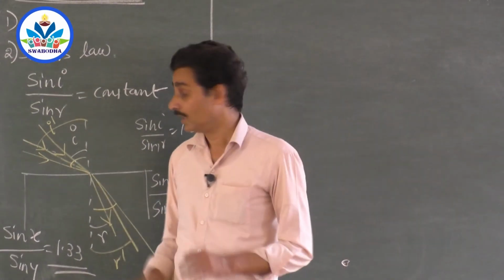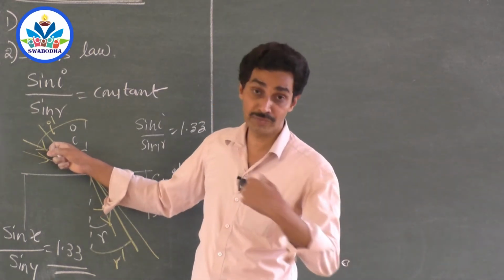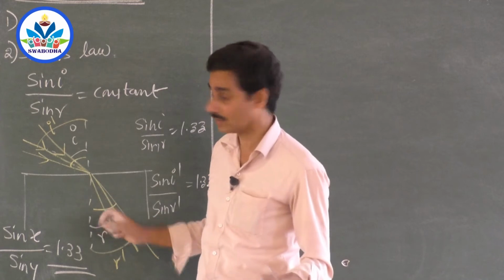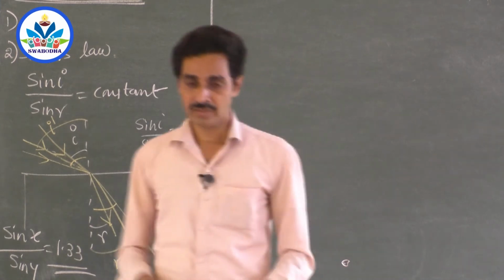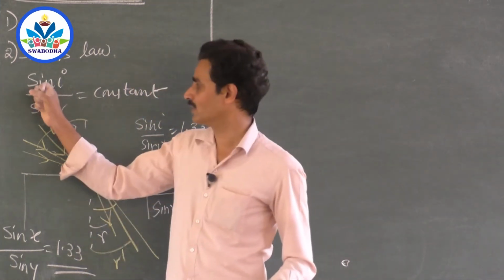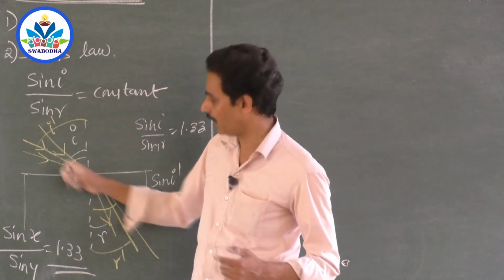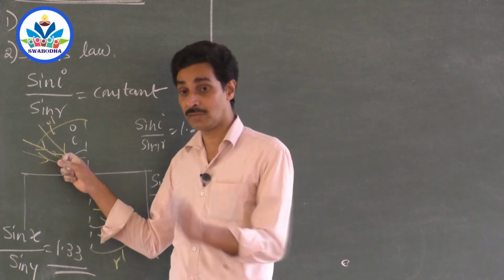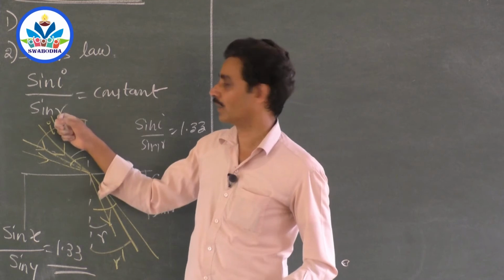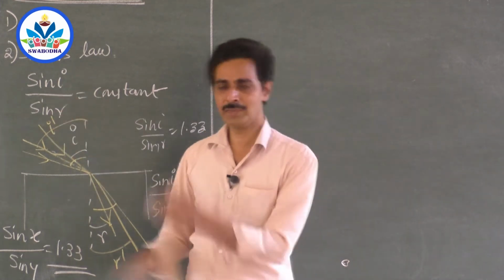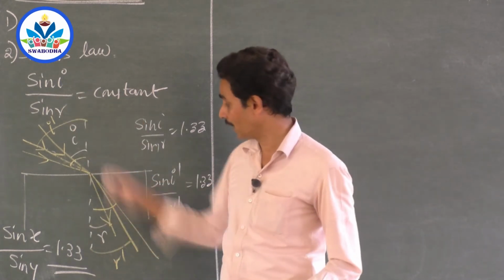So you have to mention that if you take the same media and the same color of light, you are free to use any angle of incidence and refraction, but this will be a constant for that pair of media and light of that color. So the ratio of sine of the angle of incidence to the sine of the angle of refraction is a constant for a given pair of media and for light of given color. So you have to end up with the perfect answer. For that color, for that pair of media, this will be a constant. I and R may be any values. You try it for any angle of incidence, you will get the same. So for that pair, it is a constant.